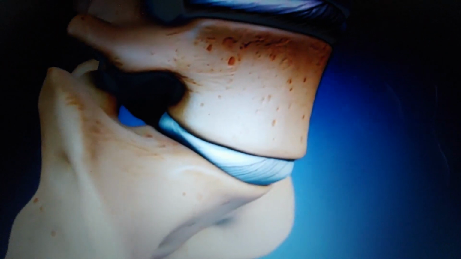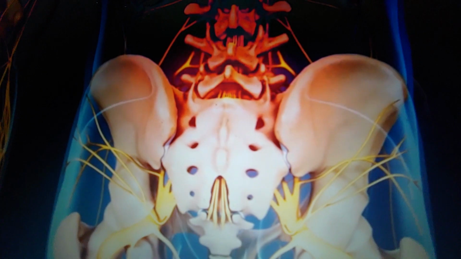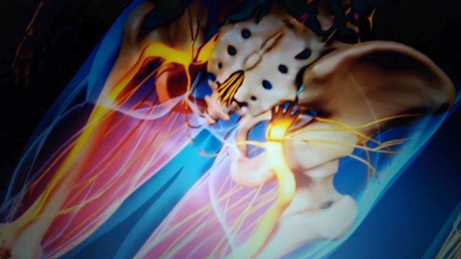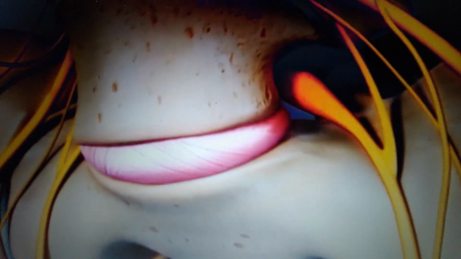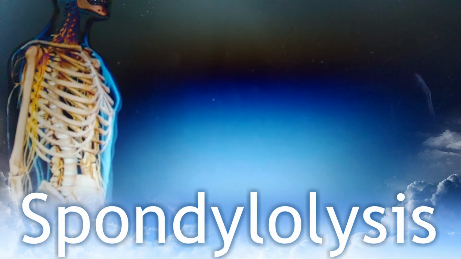Spondylolysis sometimes causes spondylolisthesis, which is when one vertebra slips forward on the vertebra below it. Symptoms include a deep ache in the lower back, pain that is worse with movement, and tightness in the hamstrings. If the vertebral slippage is severe, nerve roots can be compressed. However, most people do not experience symptoms from lumbar spondylolysis at all, and those who do tend to develop problems in adolescence or adulthood.